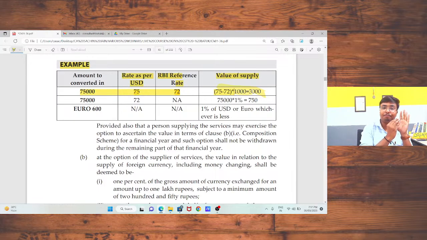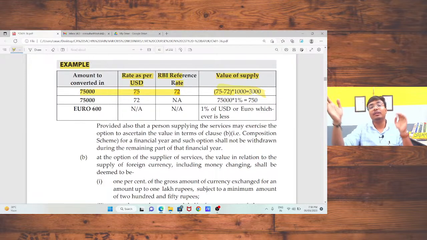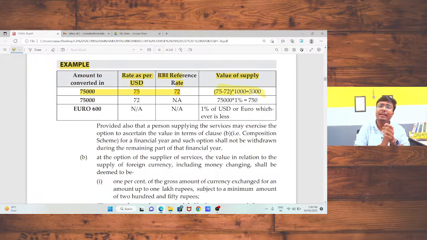Okay. And multiple times banks have made mistakes. So it is our responsibility not to completely believe the banking software, whether Finacle or any other software of that particular bank. We need to check it manually also, through a formula set in Excel. Okay, so this is the first point. From there, we can decide the value of supply.